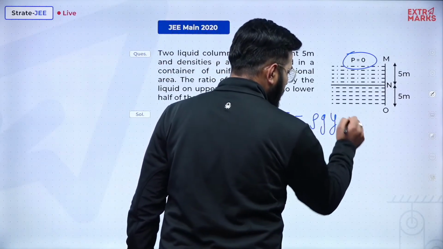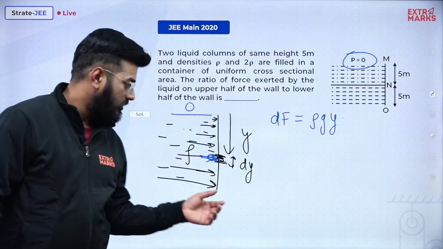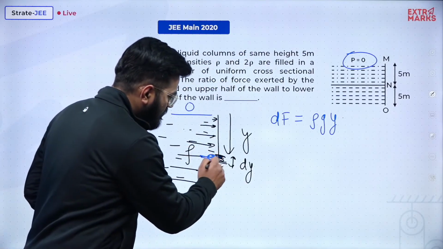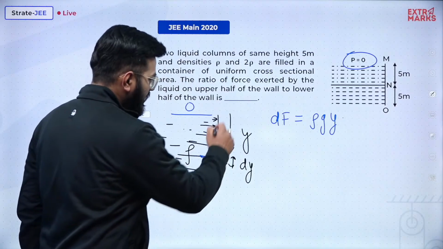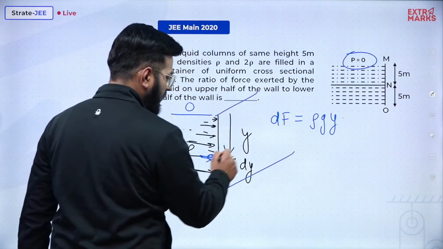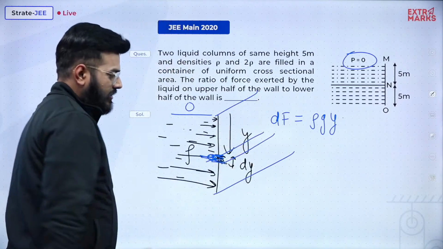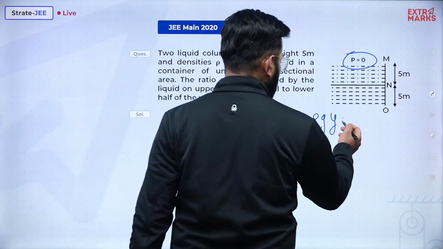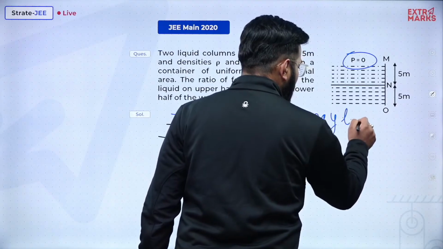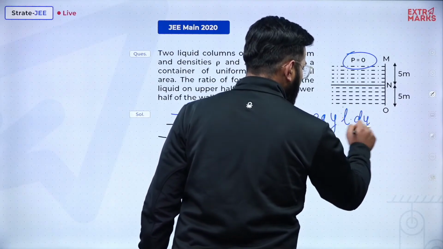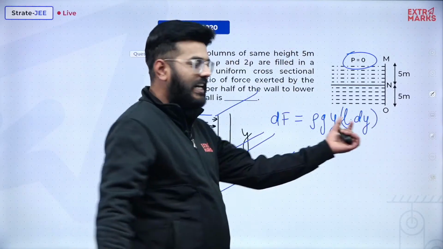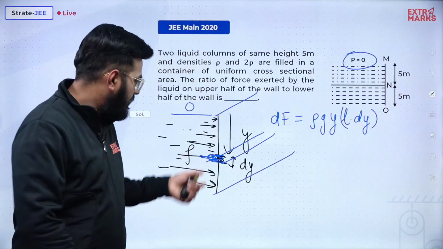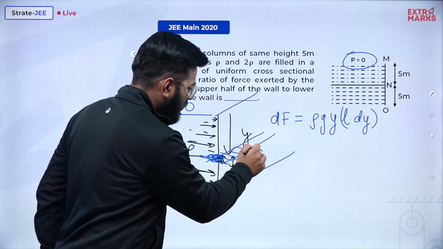rho gy into what is the area? Now what is the area? Sir, only length has been mentioned. So this is the length, and obviously it will be a wall like this. I can term the length to be L. So rho gy into L into dy. This will be the very small area dA, which I am just shading over here.